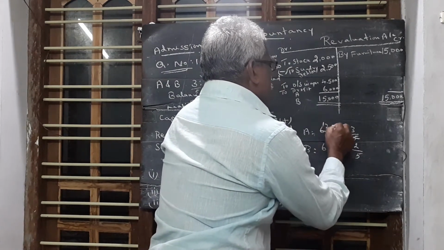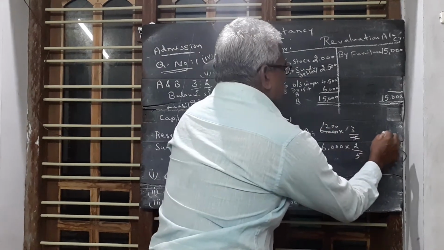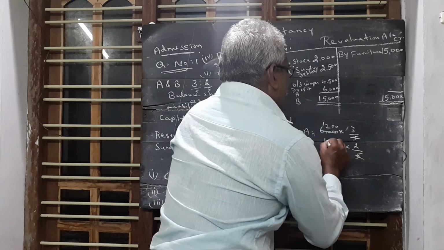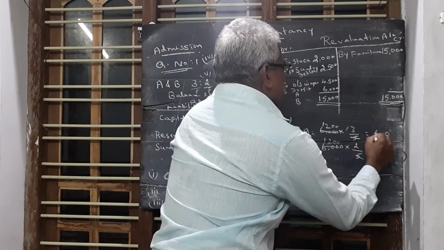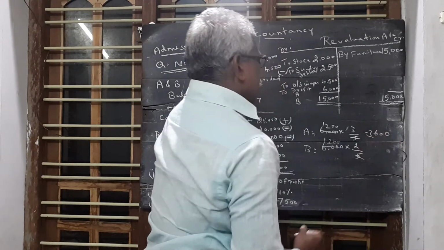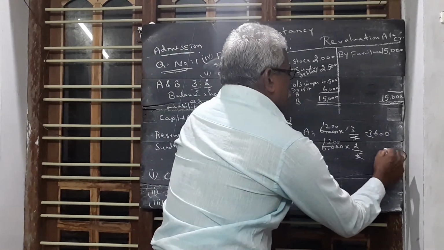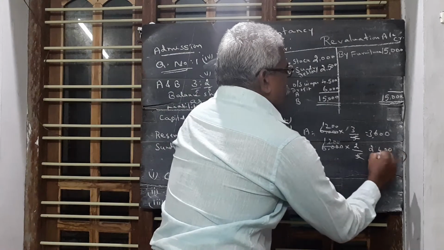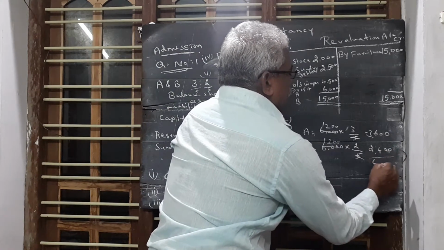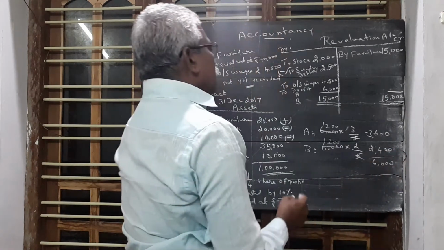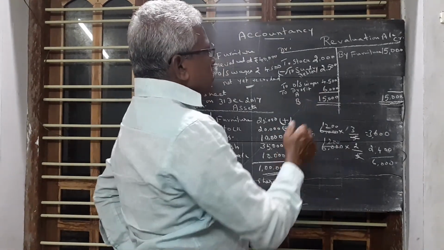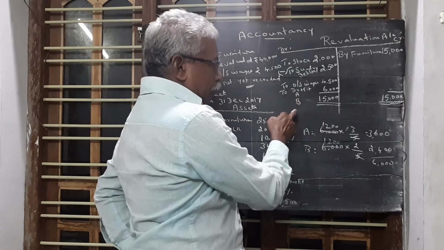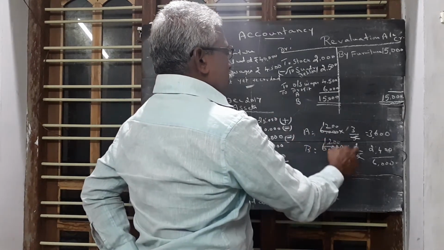1,200 into 3 is 3,600. Then 1,200 into 2 is 2,400. Total is 6,000. So the profit 6,000 is transferred to A's capital and B's capital in the ratio 3:2.